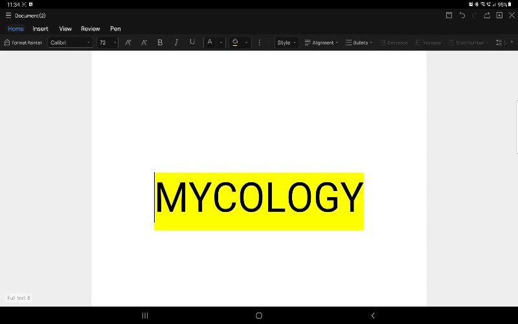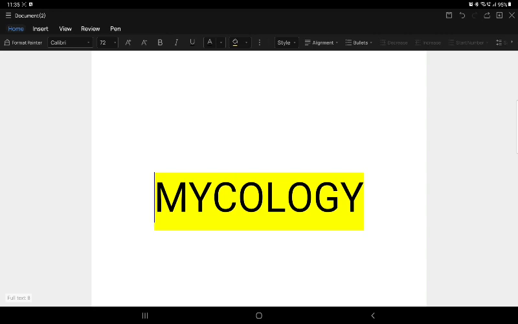Then the dimorphic fungus. So we have just seen three groups: yeast-like, mold, and under mold we saw septate and aseptate, and under septate we saw the phaeoid group, and under phaeoid we have melanin and hyalin. Now we are entering the dimorphic fungus. From the name we can say that it shows two morphologies. What are they? At 37 degrees it behaves like yeast, and at 25 to 28 degrees it behaves like a hyalin septate mold. Under mold we studied septate, and under septate we studied hyalin.